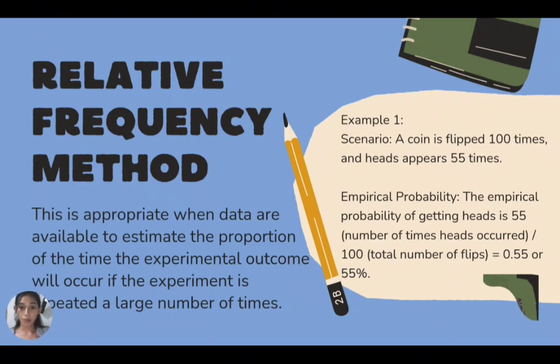So, in our example, we have the scenario in which a coin is flipped 100 times and heads appears 55 times. The empirical probability of getting heads is the number of times heads occurred, 55, over 100, which is the total number of flips, or 0.55 or 55%.